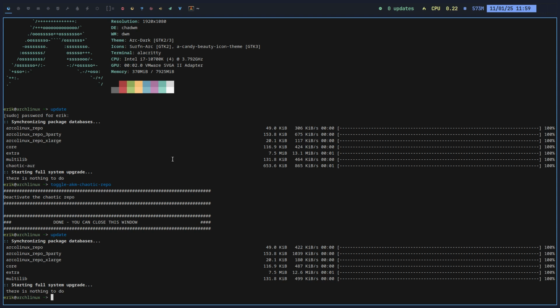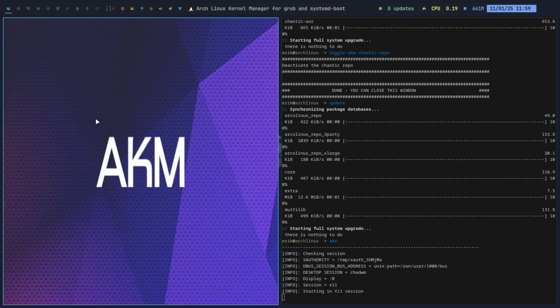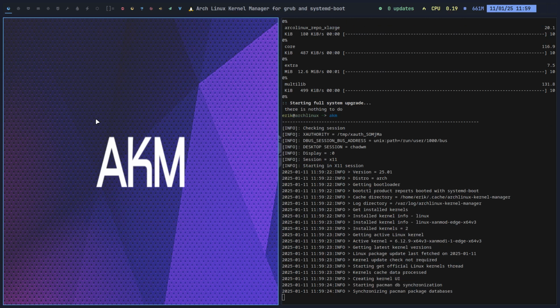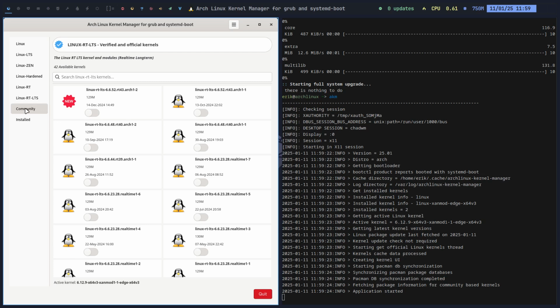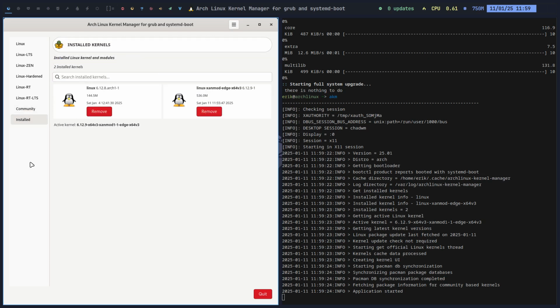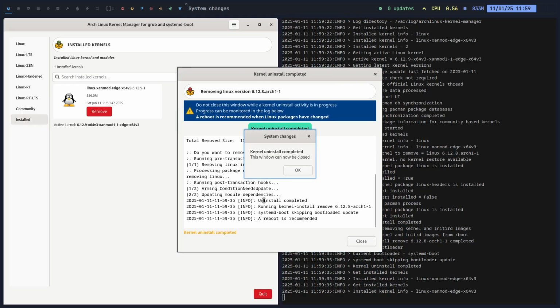All right, that's it for me. Enjoy AKM. AKM, a tool to install the kernel managers. Is it necessary? No, it's just one of these GUIs, right, where you can just point and click, and then get out of there again. So I could remove this one as a last way of testing.